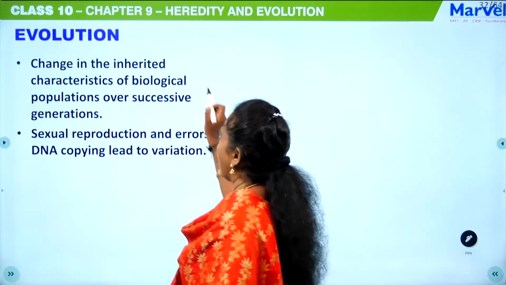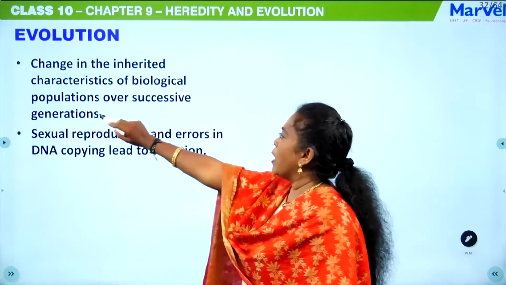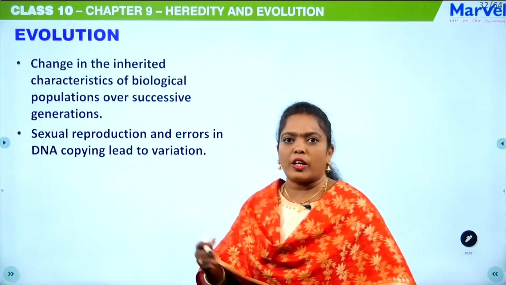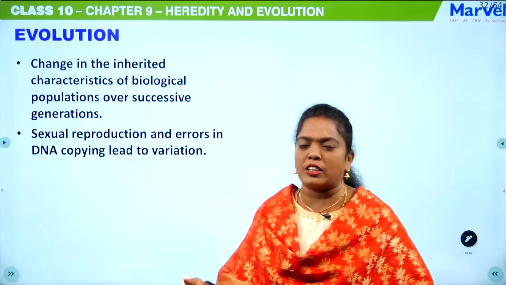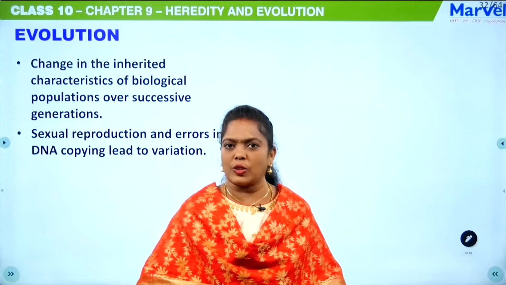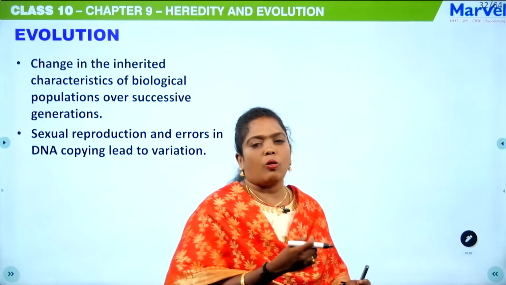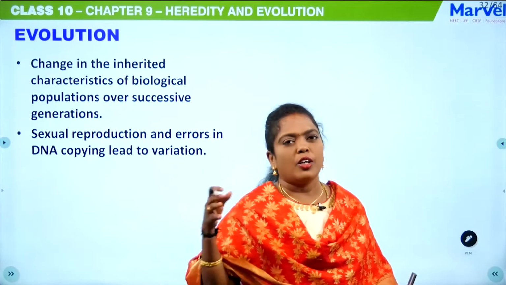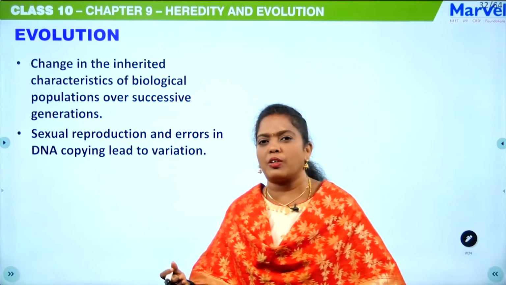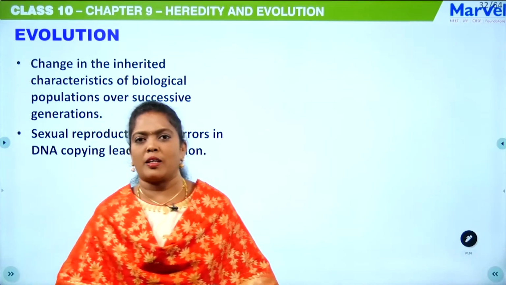So the first one, evolution: change in the inherited characteristics of biological populations over successive generations. Say, for example, initially bacteria came as life in this world. Bacteria are unicellular prokaryotes. Then slowly, from the unicellular prokaryotes, unicellular eukaryotes came. Then from the unicellular eukaryotes, multicellular organisms like fungi. Then from that, plants and animals.